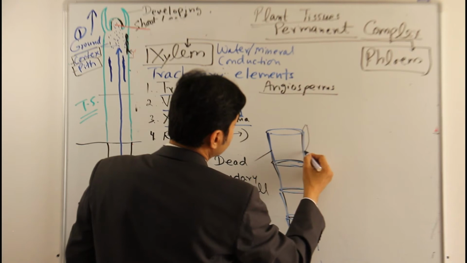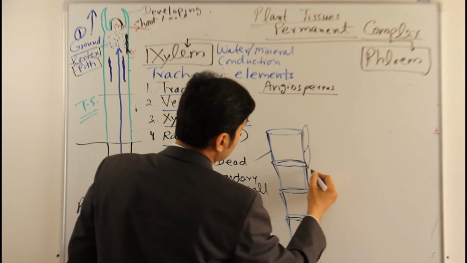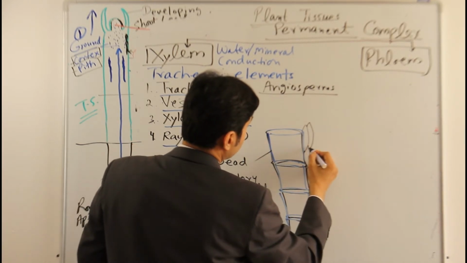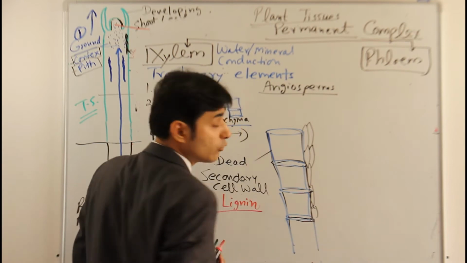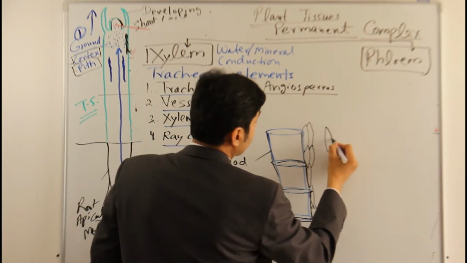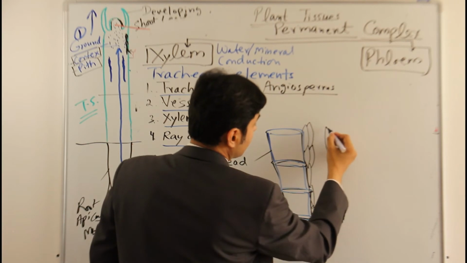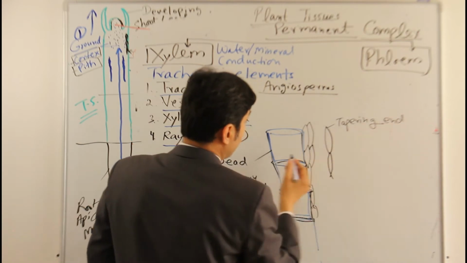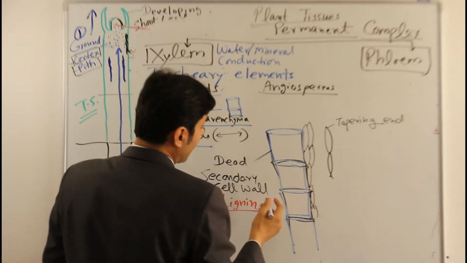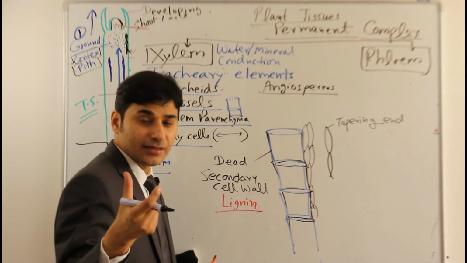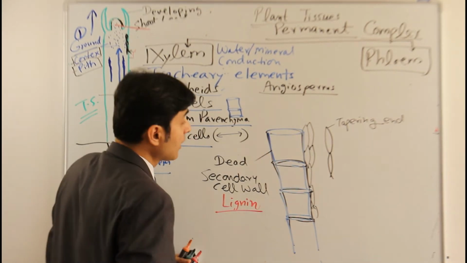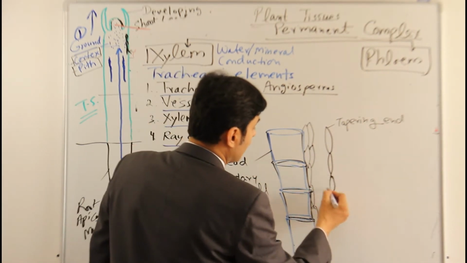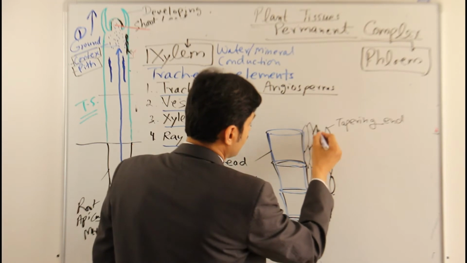Tracheids are, you can see here, these are group of cells. They are tapering and they are overlapping with each other. Now, what do I mean? Tracheids are like these cells, like this. They are tapering at the end. If you see the xylem vessels, they have hollow ends and are connected end to end. Whereas tracheids have pointed or tapering ends and they are overlapping with each other like this.